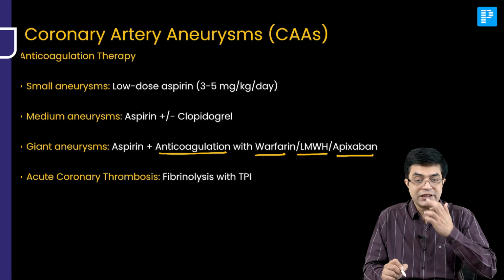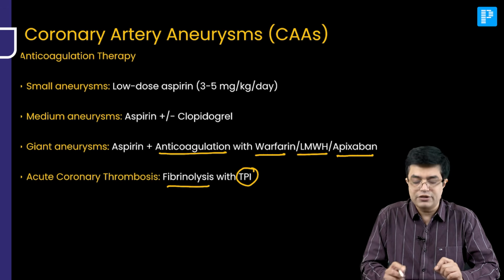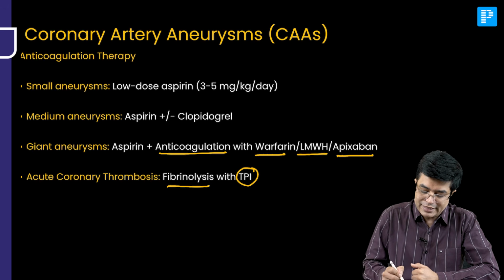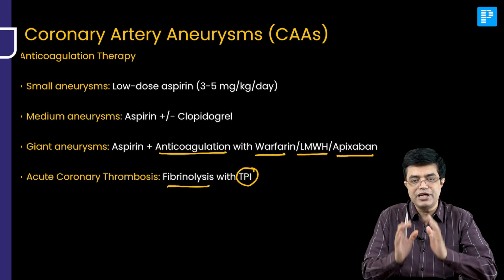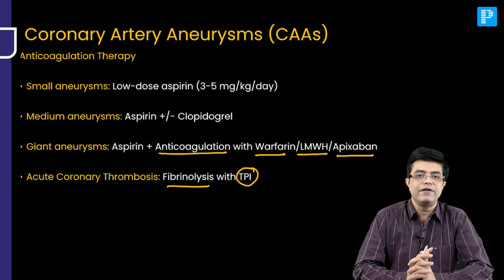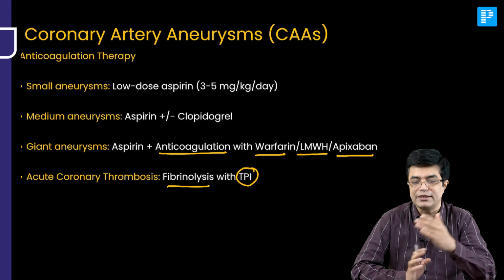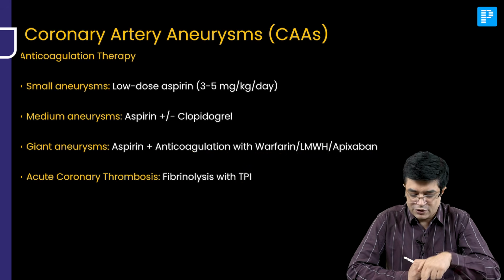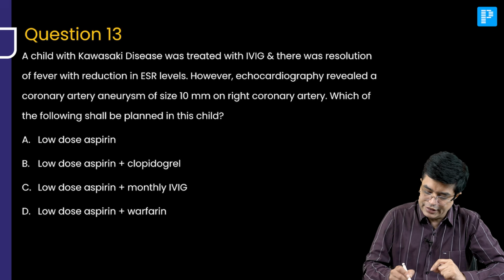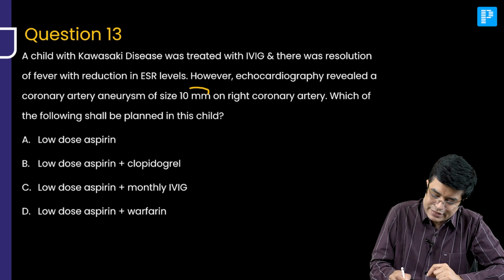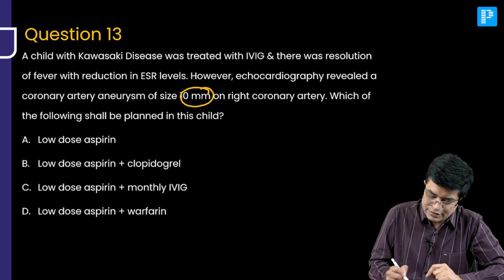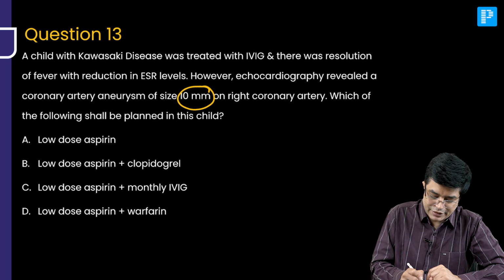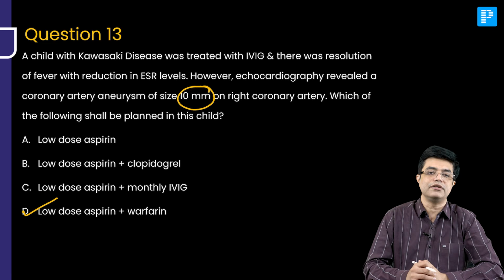And if acute coronary thrombosis happens, prompt fibrinolysis of the thrombus with tissue plasminogen activator, tPA, should be done. This is the management, and there is a table given in Nelson on this as well, very important, and it's a topic waiting to be asked in the exam or in the NEET SS exam. INI SS, a similar question, not the same but similar, has already been asked once. Now, look at the question again. What is the question saying? Echocardiography revealed a coronary artery aneurysm of size 10 mm. So, 10 mm size means it is a giant aneurysm, and for a giant aneurysm you will give low dose aspirin along with warfarin in the patient.